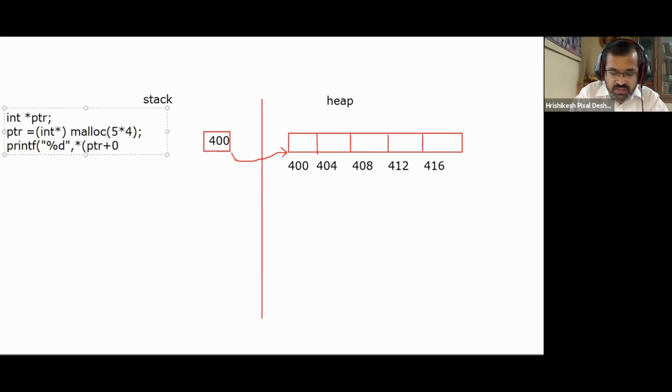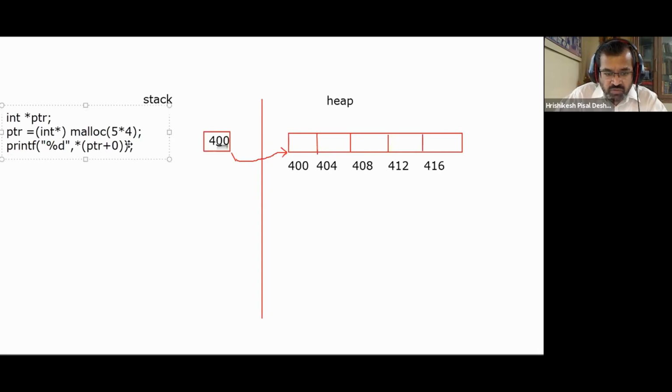So PTR plus 0. Now what does this statement mean? This pointer PTR is pointing to address 400. So 400 plus 0 is 400. And star means value at this address. So whatever is the value at this address we want to print. So star of PTR plus 0 gives you the value at the first address, that is 400.